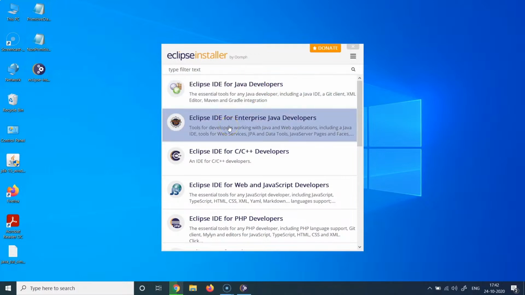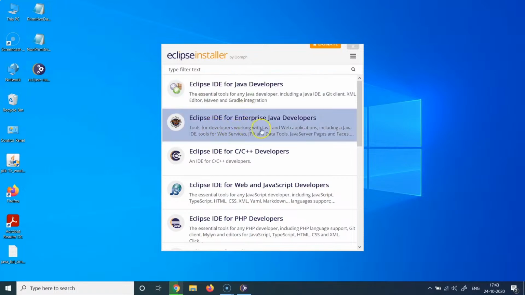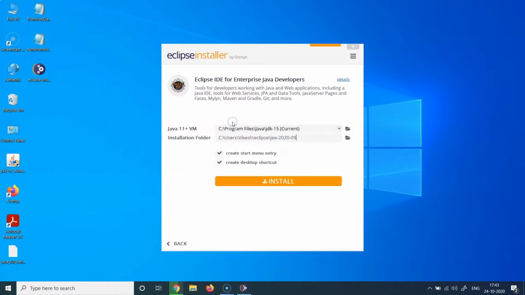But in addition, you can also use this IDE to build a web application, build a web service, build a JPA application, data tools, Java server pages, faces, etc. So this is more advanced, I would say. And we will go with this particular IDE. And you can also choose the other IDE if you want to, but for this demo, we are going to choose this one. I will click on this.